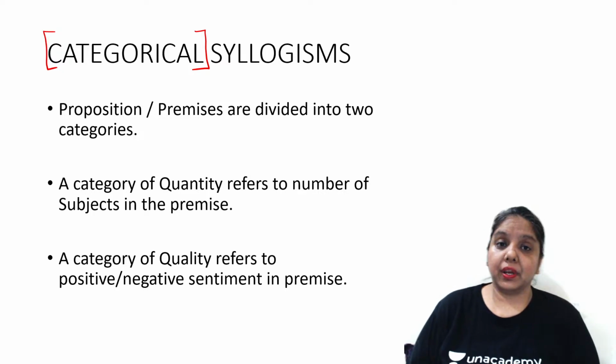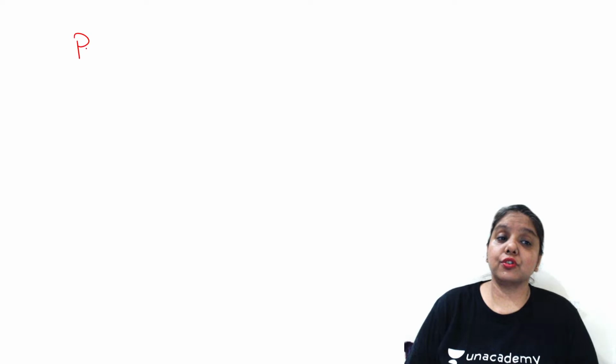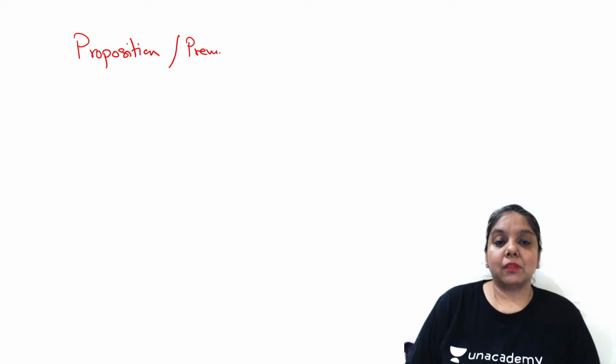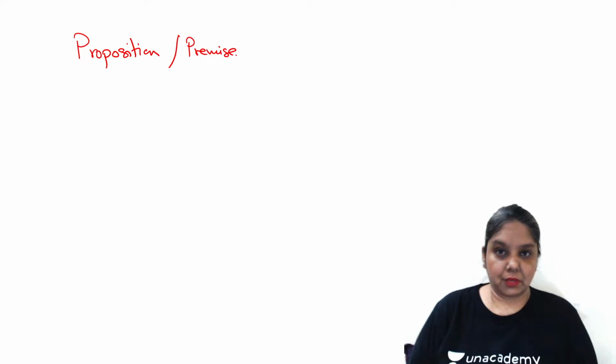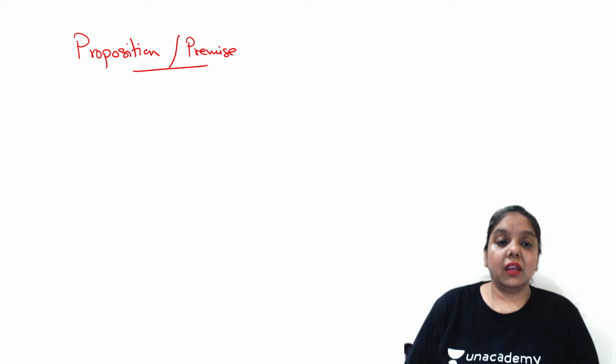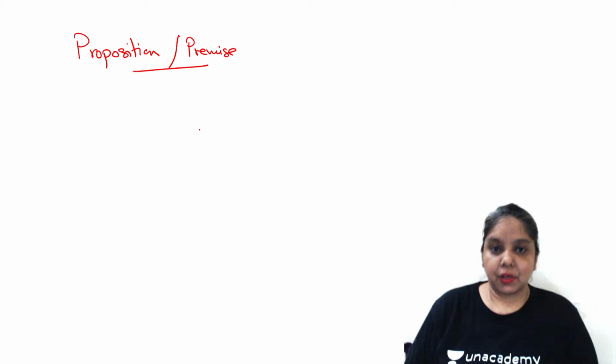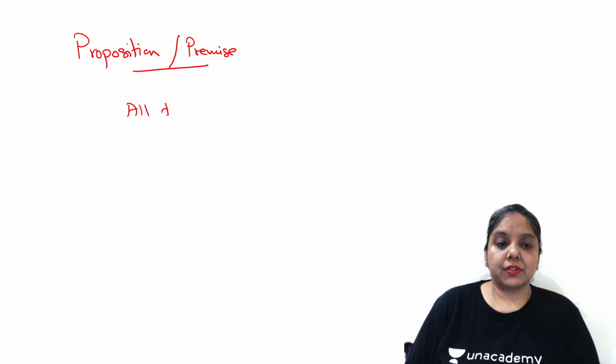Now, before we go ahead and talk about the categories, let's understand what exactly a proposition is all about. A proposition, or you may call it a premise, is something which carries both subject and predicate, and in it, we are talking about what exactly the subject is doing in terms of its predicate. For example, we say that all dogs are barking.